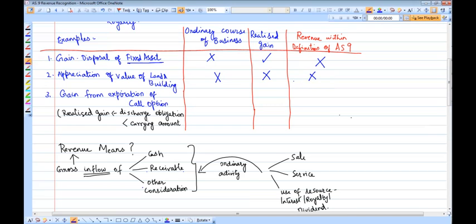Third, any realized gain which is generated from discharge of an obligation at less than carrying amount. Yes, it is a realized gain. Say, for example, gain from expiration of call option does result in a gain. However, this gain gets settled at less than carrying amount, and of course, it is not in the ordinary course of business because it is an investing activity. So even this type of transaction or any revenue which is being generated does not get covered under the scope of revenue definition of AS9.